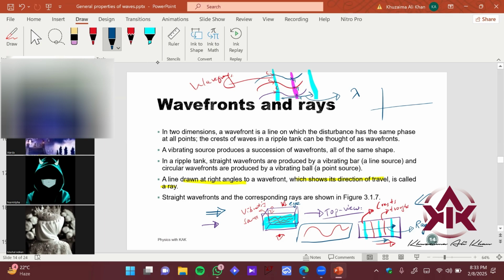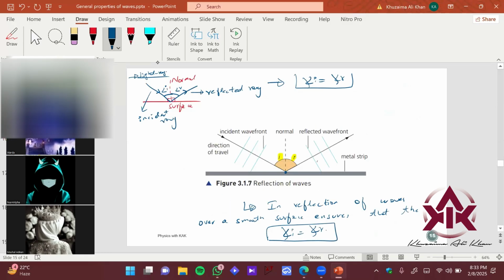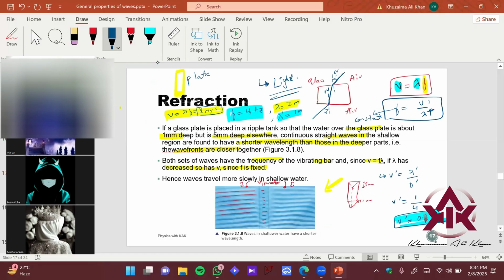Because if you recall your last lecture, this is a crest and this is a crest, so the distance between two crests is a wavelength. If you want to find the wavelength from wavefronts, it is simply the distance between two wavefronts. This is lambda, right? So you can observe that if the wave is coming towards the shallow region, the wavelength is decreasing, and then the speed also decreases. So this is the deeper region over here, right?